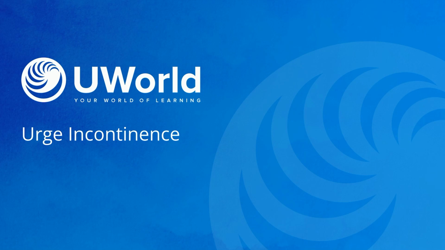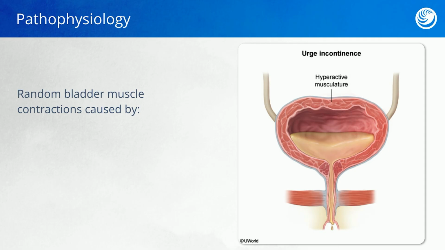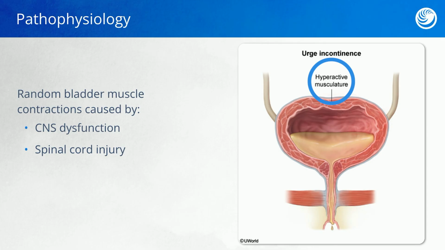This topic is urge incontinence. Urge incontinence, or overactive bladder, is random bladder muscle contractions caused by central nervous system dysfunction or spinal cord injury. Here, the signals being sent to the bladder are impaired, resulting in spasticity and hyperactivity of the muscle. Bladder disorders such as interstitial cystitis and bladder tumors can also cause urge incontinence.